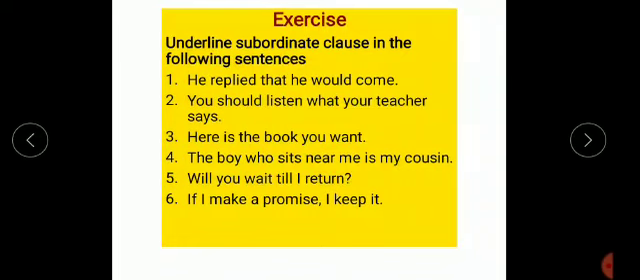In fifth sentence, will you wait till I return? Will you wait, main clause. Till I return, subordinate clause. In last sentence, if I make a promise, I keep it. If I make a promise, this is subordinate clause. I keep it, this is main clause.